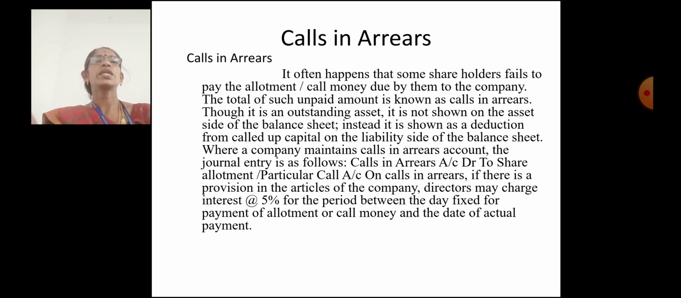Where the company maintains a calls in arrear account, the journal entry is calls in arrears account debtor to share allotment account and the particular call account. If there is a provision in the articles of the company, directors may charge interest at 5% for the period between the day fixed for payment of allotment or call money and the date of actual payment.